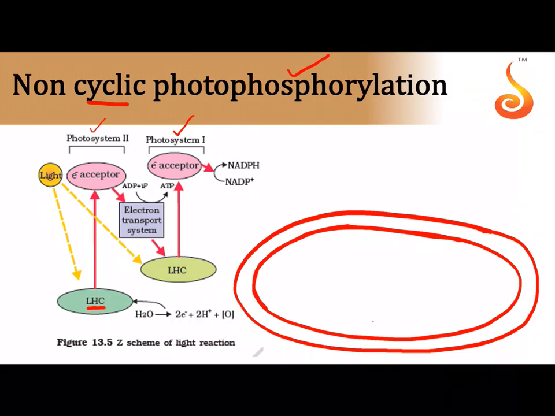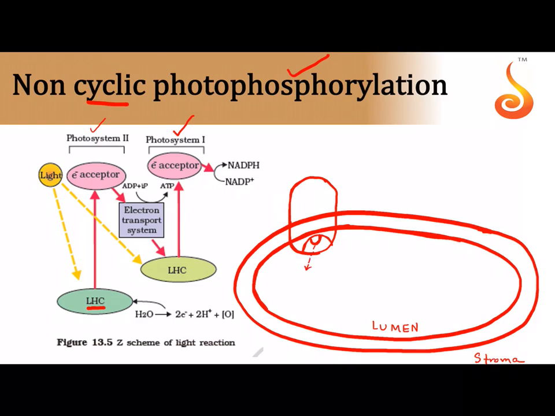This is the membrane of the thylakoid. Okay, so what is inside the thylakoid? I told you, inside the thylakoid is the lumen. What is outside the thylakoid? Outside the thylakoid is the stroma. Okay, now this is the light reaction we are talking about. In non-cyclic photophosphorylation, the first photosystem that is involved, which is attached to the membrane of the thylakoid, is called photosystem 2. Photosystem 2 means it has a light harvesting complex with a reaction center. See, this is the reaction center.